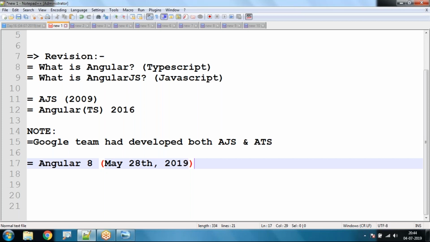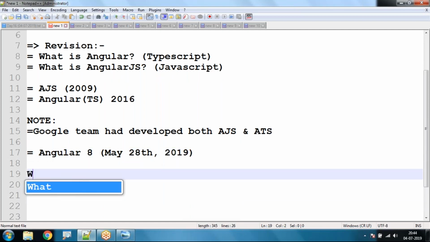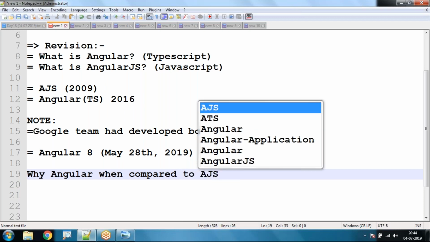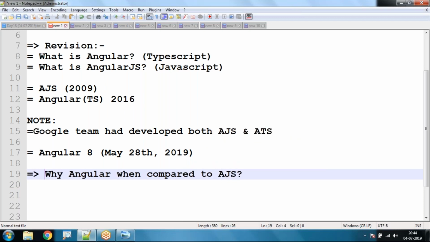Next, why do we have to go for Angular when we already have AngularJS? There are some reasons.